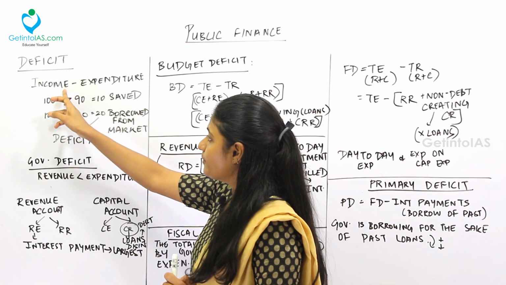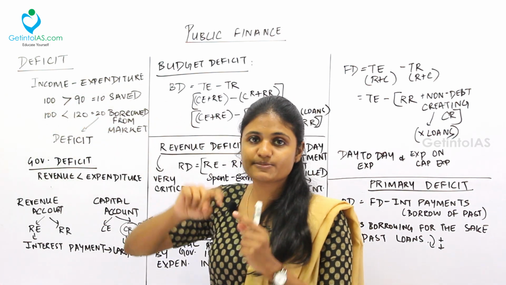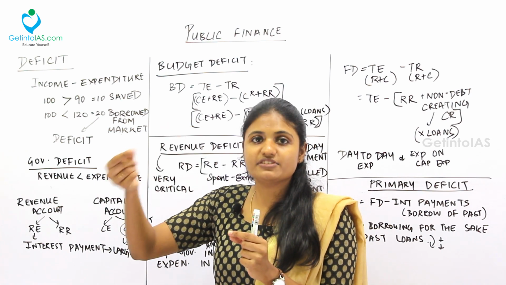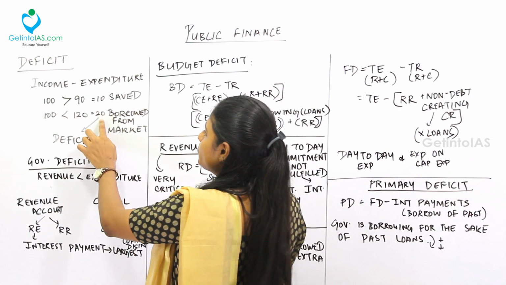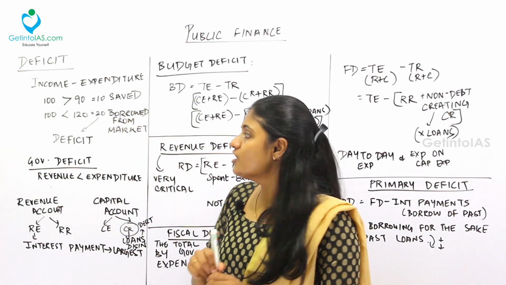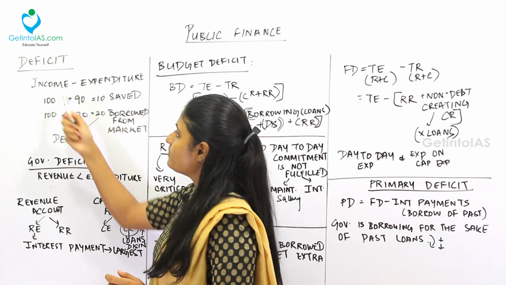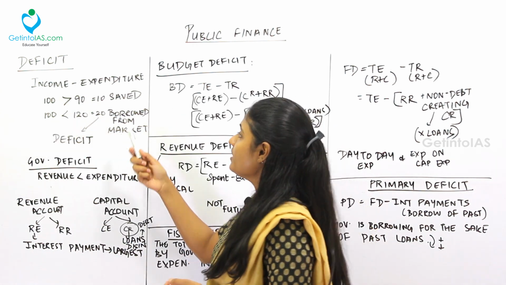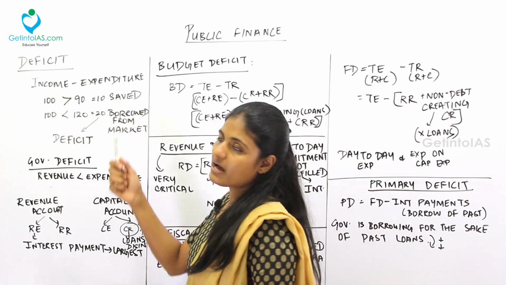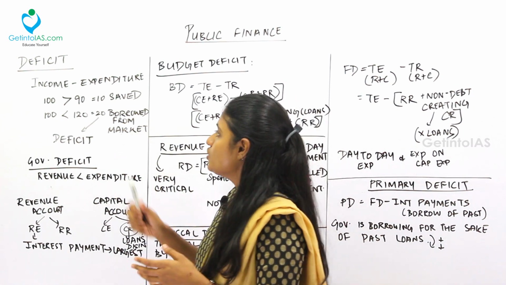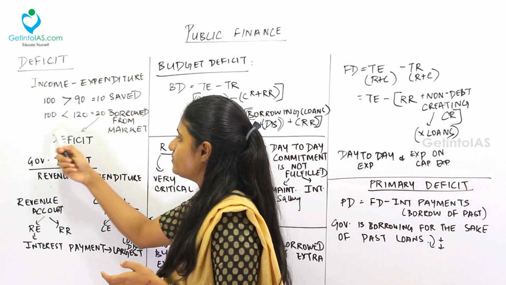So when my expenditure is more than my income, there tends to be the deficit term. That is 20 rupees I will borrow from the market. Fine. So for buying a product, I am investing 20 rupees more than my income. So then what I am doing? I am borrowing 20 rupees from the market, either from the banks or from the securities or bonds like that. So this 20 rupees accounts to be the deficit.